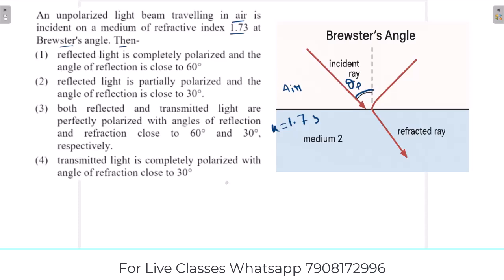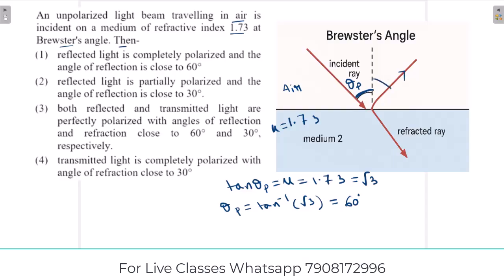So we know from Brewster's law that tan theta p is equal to mu, that is 1.73. So 1.73 is the value of root 3. So tan theta p is root 3, that is theta p is equal to tan inverse root 3, that is 60 degree. So the angle of incidence theta p is 60 degree. So the angle of reflection is also 60 degree. So this angle is also 60 degree.